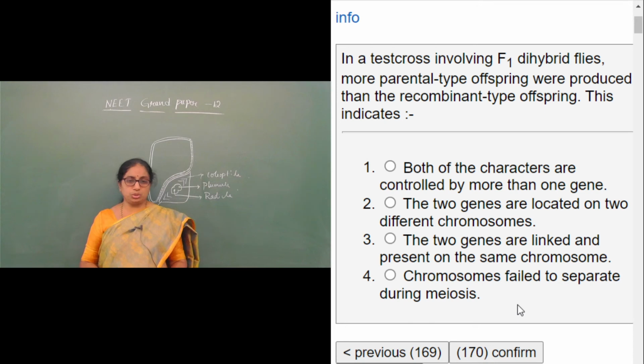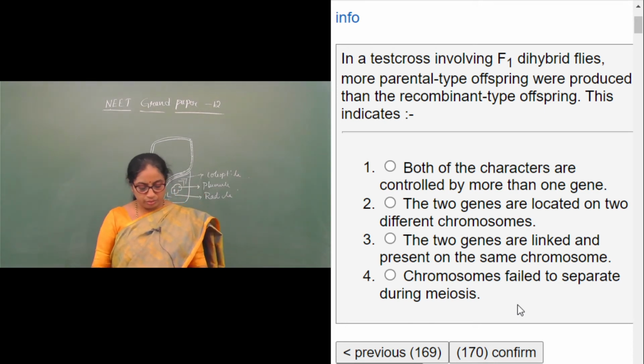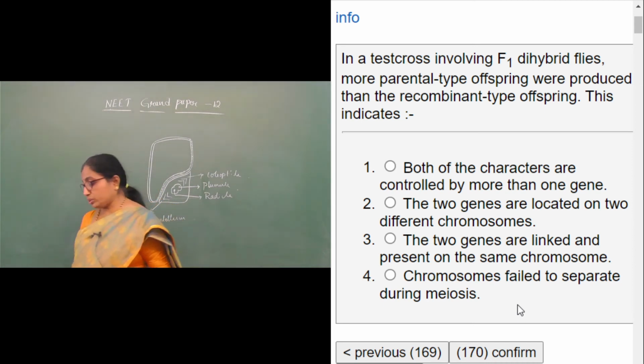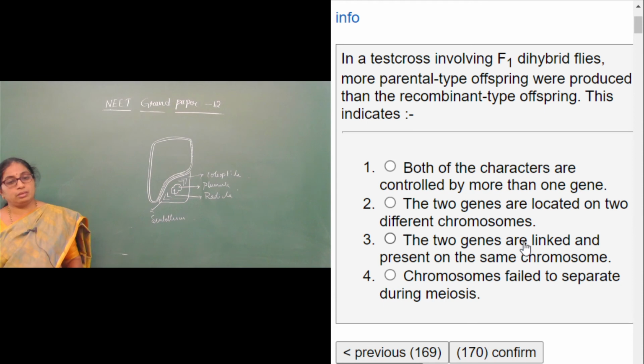The two genes located on different chromosomes cannot be the answer. Two genes linked on the same chromosome can cause recombination, and also we get parental type offspring. The two genes are located on the same chromosome, option 3.